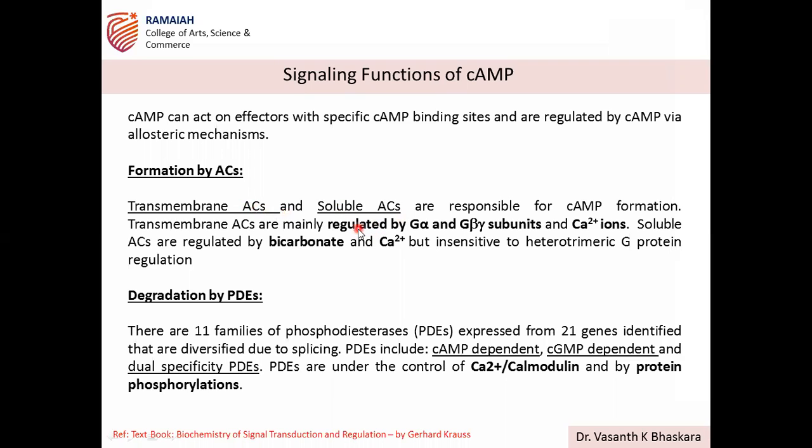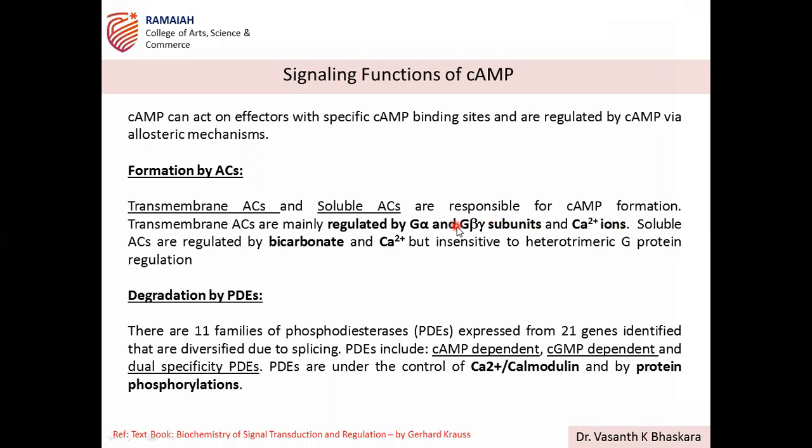Two types are there, responsible for cAMP formation. Transmembrane adenylyl cyclases are mainly regulated by G alpha and G beta gamma, part of the heterotrimeric G proteins associated with G protein coupled receptors, as well as calcium ions.